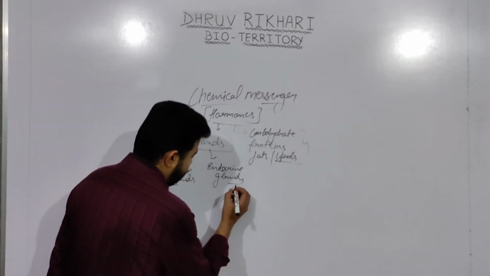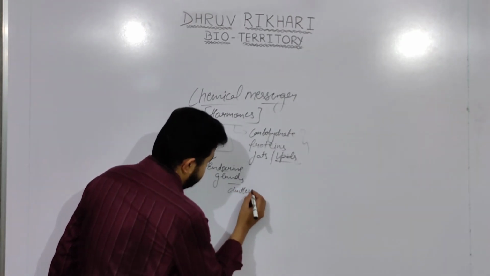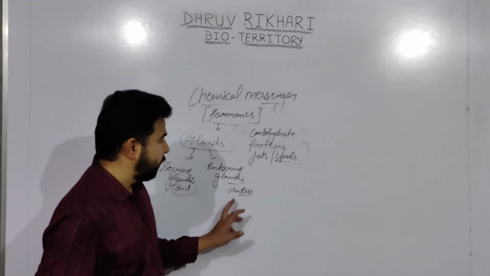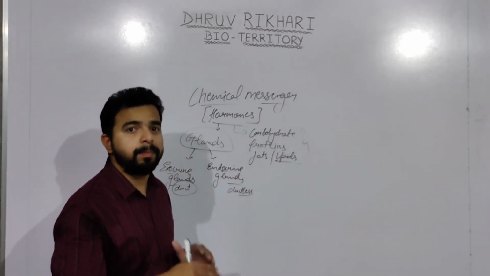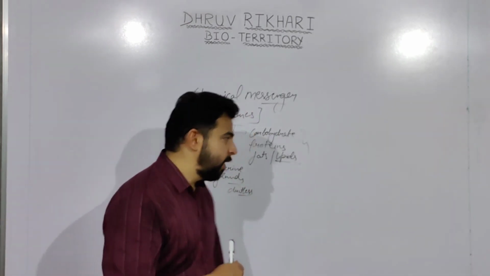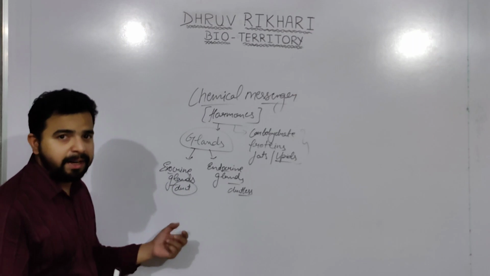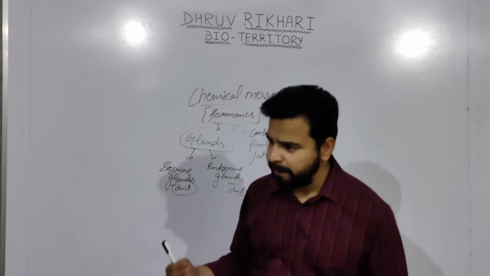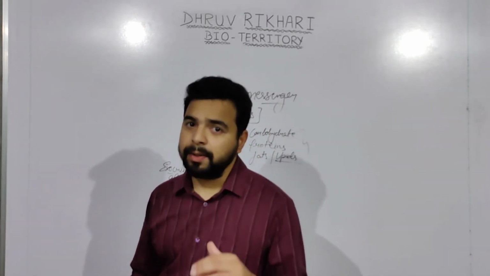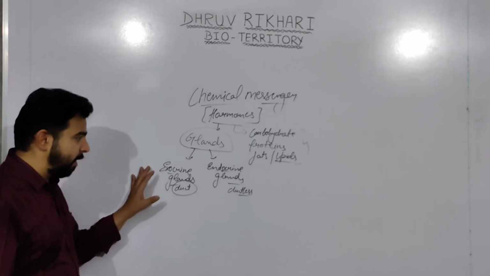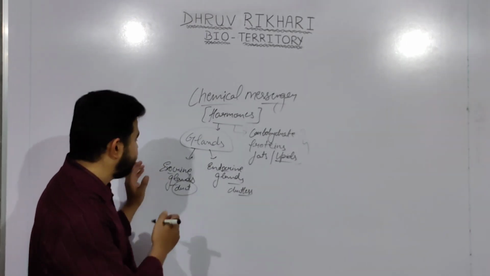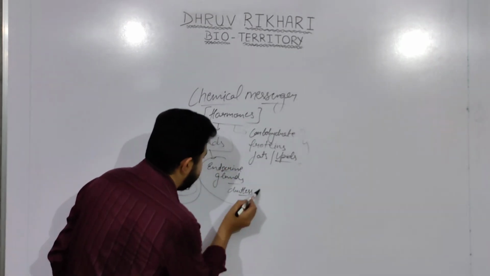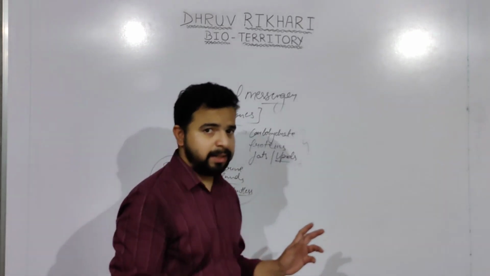Endocrine glands are ductless, and exocrine glands have ducts. Endocrine gland secretions flow through the bloodstream to their target sites, whereas exocrine glands have ducts. For example, the salivary gland helps in the secretion of salivary amylase. Similarly, we have sweat glands. Those glands have ducts and are known as exocrine glands. But as per our chapter, we are going to discuss endocrine glands, which are ductless glands.